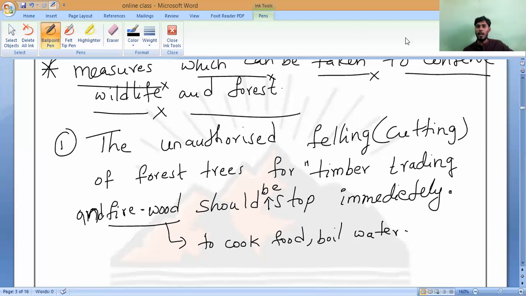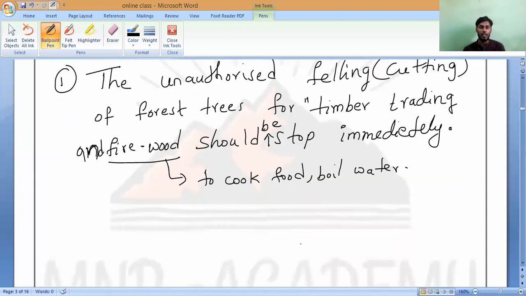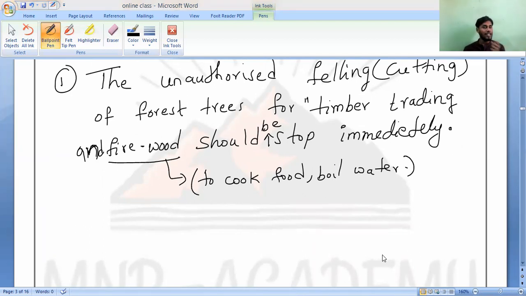Have you visited Sasta Hotel, which is present in Pudukkottai? They used to burn, Saravana Bhavan, Sasta Hotel, all that. They used to cook with this firewood only. Have you noticed it or not? Yes, sir. So we have to stop it immediately. This is the first measure we should take care of. Did all of you write it? Yes, sir. Written, sir.